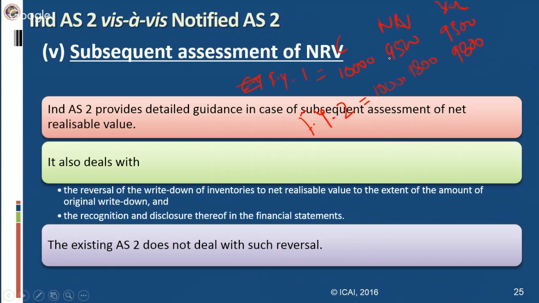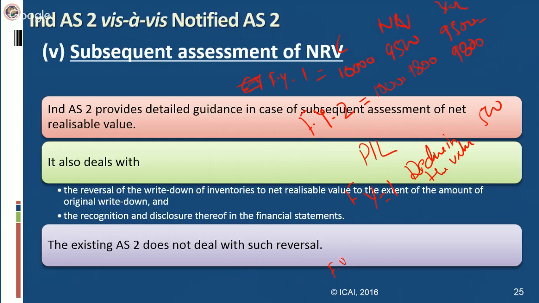In subsequent measurement, the difference is charged to P&L. So this 500 was charged to P&L in financial year 1, as decline in the value, 500 charged to P&L.